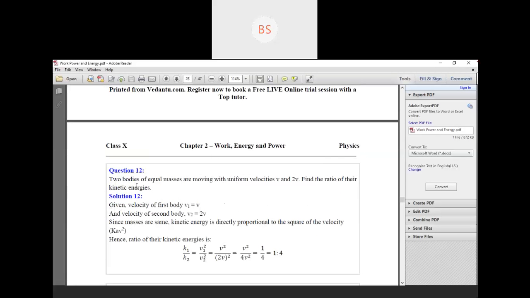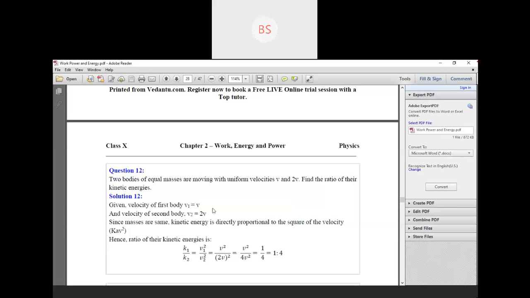Okay. Question number 12. Two bodies of equal mass are moving with uniform velocities v and 2v. Find the ratio of their kinetic energies. So they have given two bodies, and the mass of both bodies is equal, but the velocities they have given are different. We have to find the ratio of their kinetic energy.